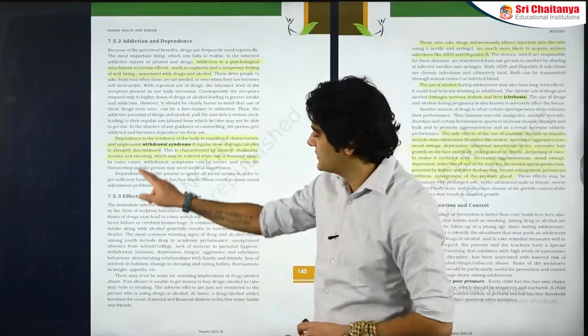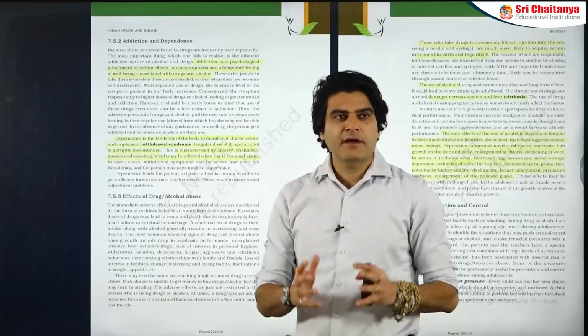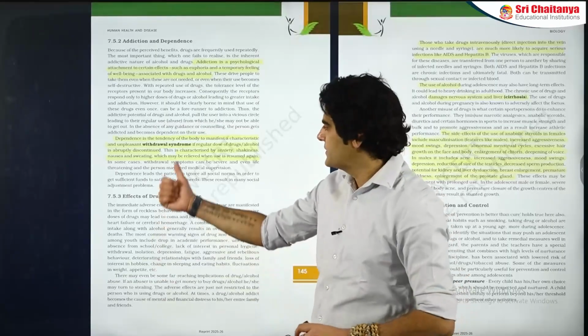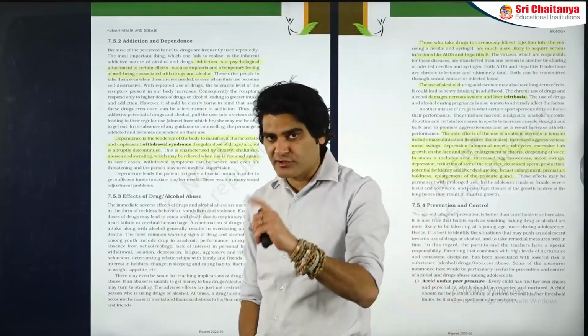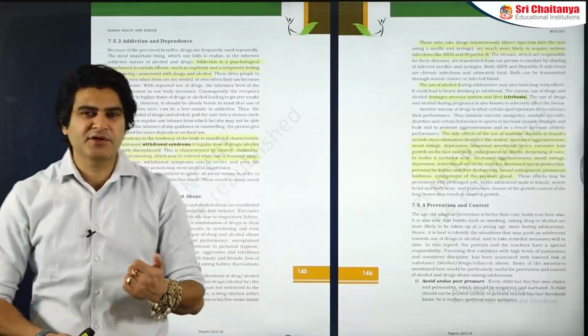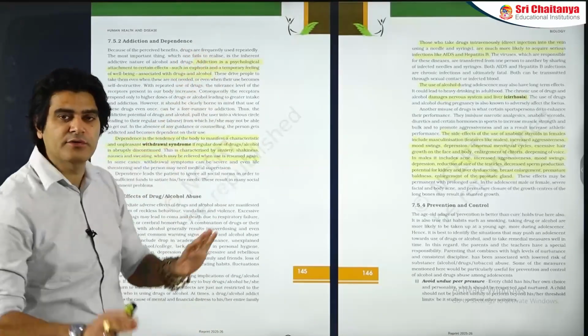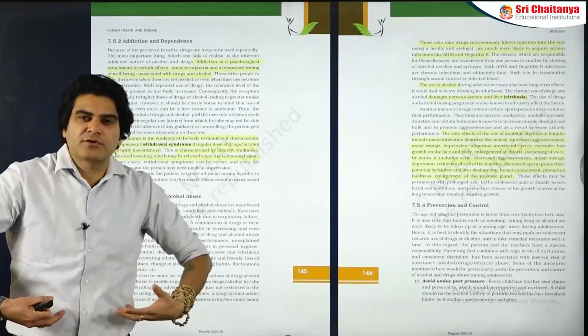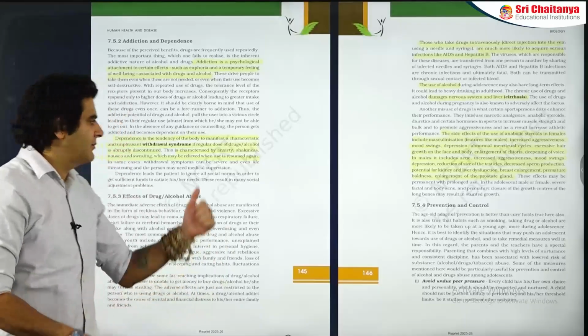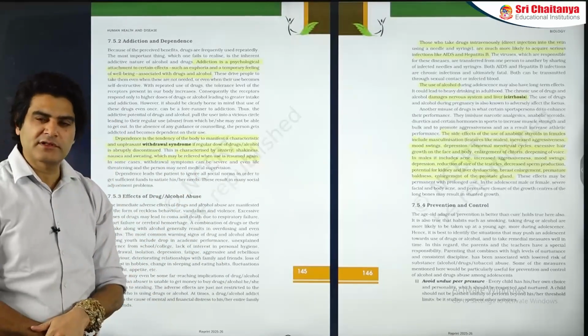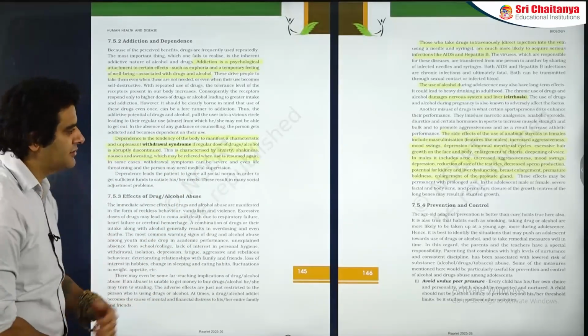And when the person has reached the stage of dependence, if the drug is not available, there will be withdrawal symptoms. There will be no withdrawal symptoms in the initial stages because there is only a craving or a desire, no actual effect on the body or no actual dependence of the body on the drug. But at this stage, there will be severe withdrawal symptoms which can be life threatening also if the drug is not available.